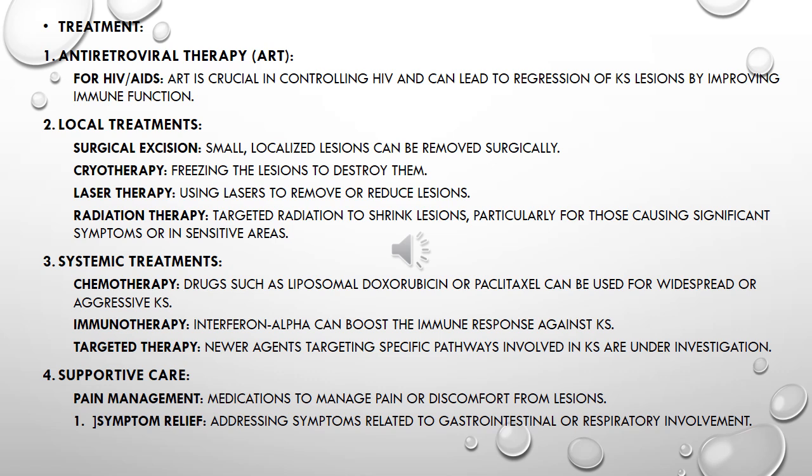Radiation therapy: targeted radiation to shrink lesions, particularly for those causing significant symptoms or in sensitive areas. 3. Systemic treatments. Chemotherapy: drugs such as liposomal doxorubicin or paclitaxel can be used for widespread or aggressive KS. Immunotherapy: interferon alpha can boost the immune response against KS. Targeted therapy: newer agents targeting specific pathways involved in KS are under investigation.